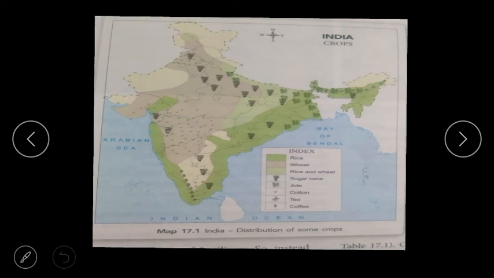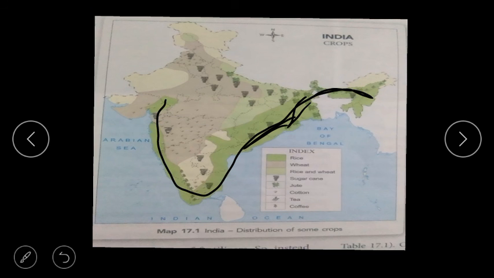Rice is referred to with the green color on the map. It is grown in West Bengal and all these areas near the coastal areas.